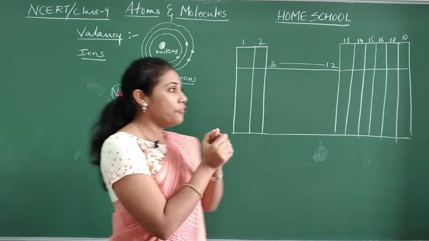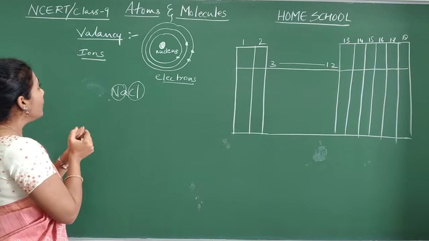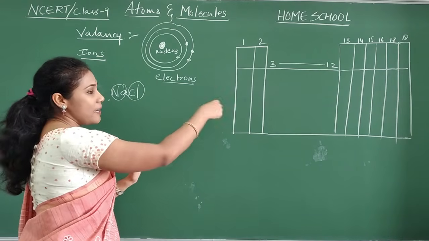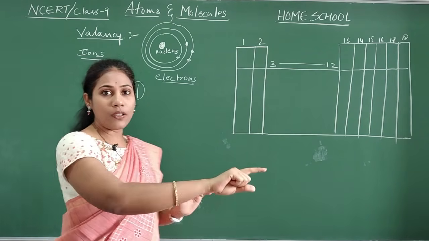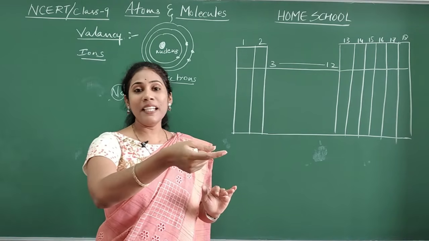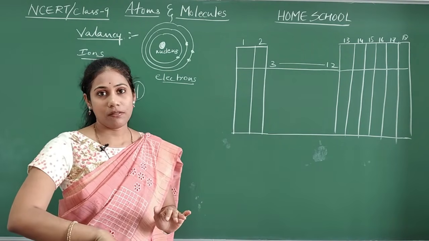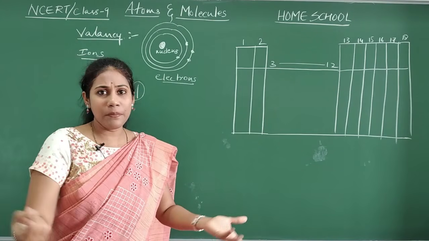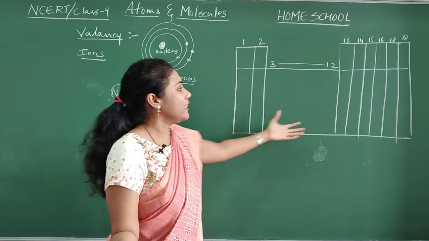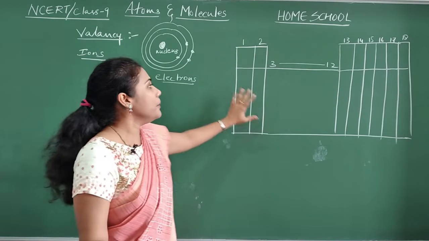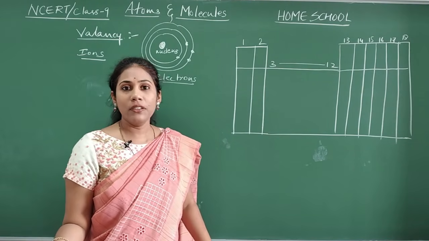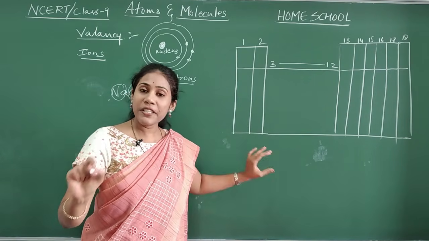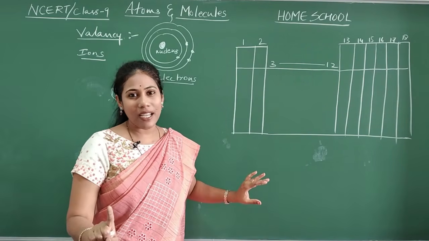Okay, so now valency. Just now I told you there are some elements which lose electrons and there are some elements which take electrons. So what do you mean by elements, guys? Or atoms or elements, all 118 elements are very beautifully arranged in our periodic table, no? Let us list out some important elements, and these important elements you should remember, guys.